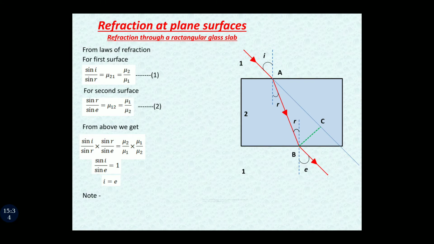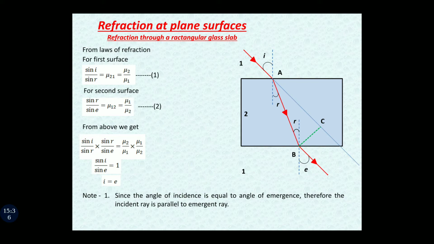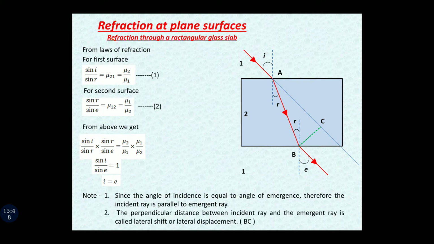Now just see, since the angle of incidence is equal to the angle of emergence, therefore the incident ray is parallel to the emergent ray. That is very much visible from the diagram. Second thing, an important one: the perpendicular distance between the incident ray and the emergent ray is called lateral shift or lateral displacement, and in the diagram it is represented by BC.